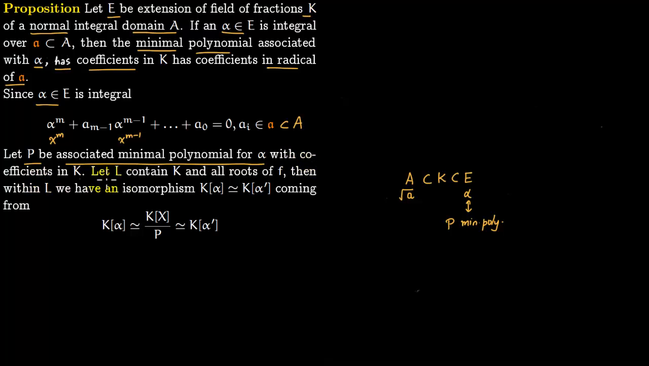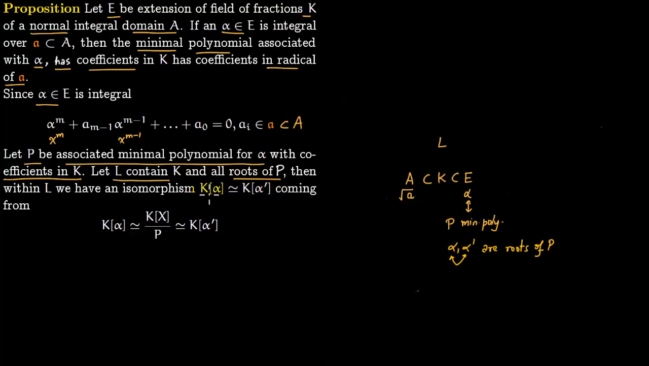Now this minimal polynomial has coefficients in K. So now we construct an extension L of K, and this L contains all the roots of this polynomial. So L contains K and all roots of our polynomial P. Then within L we have an isomorphism K(alpha) to K(alpha prime), where both alpha and alpha prime are roots of the polynomial and they are conjugate to each other.